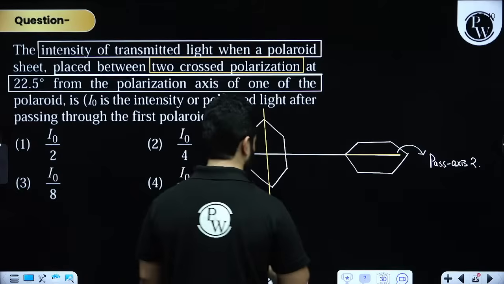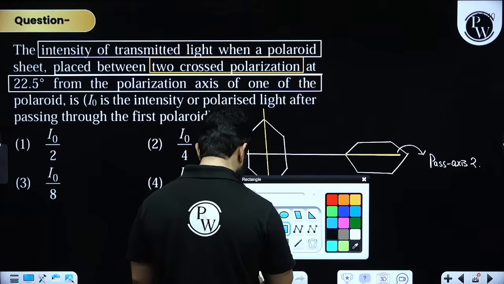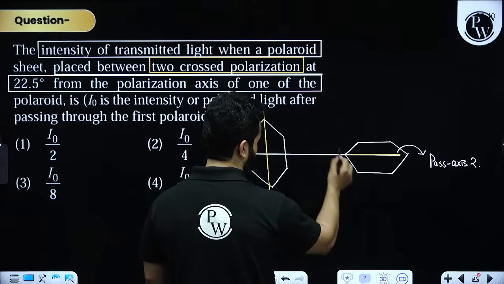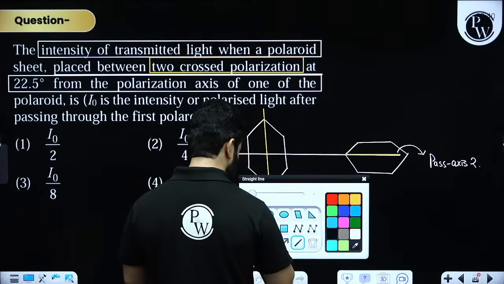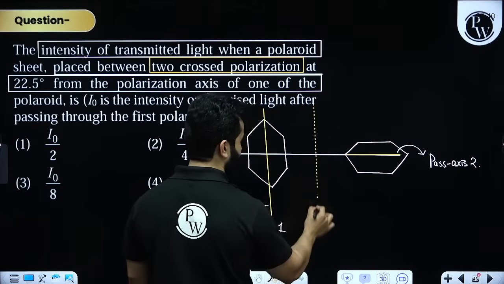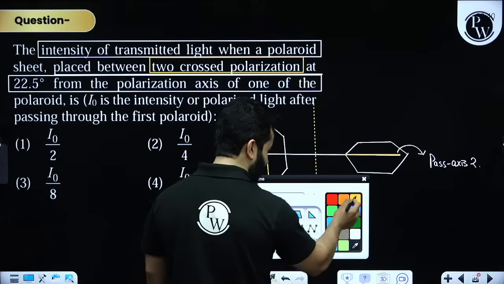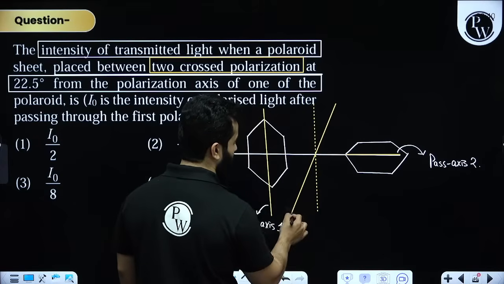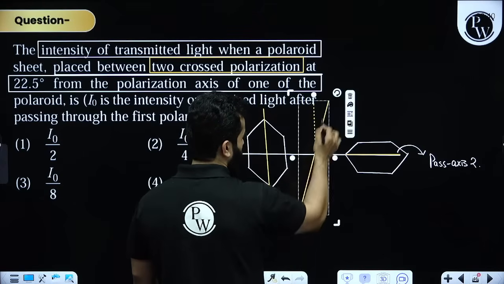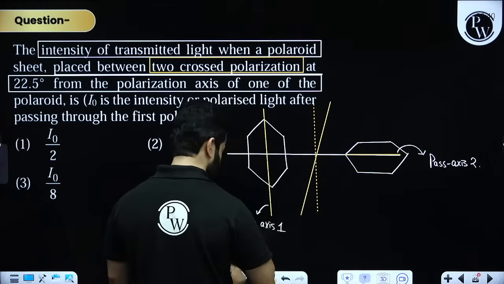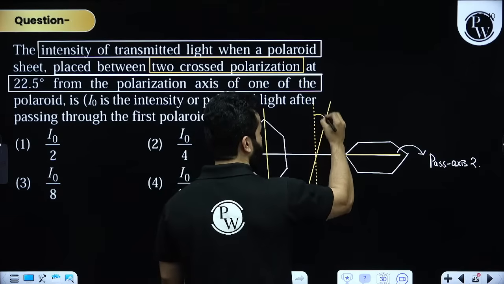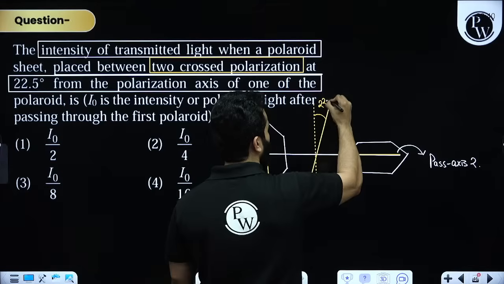And now they are saying that we have got another axis, which is, let's suppose this is the initial pass axis, and the other axis is making an angle of 22.5 degrees. This angle is 22.5 degrees.